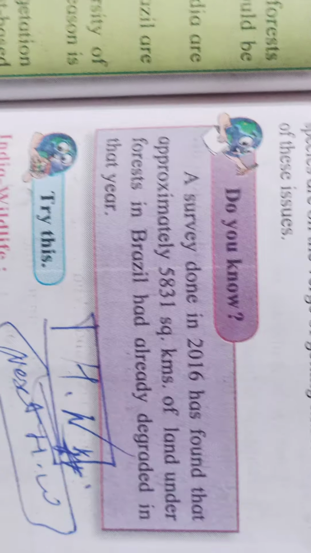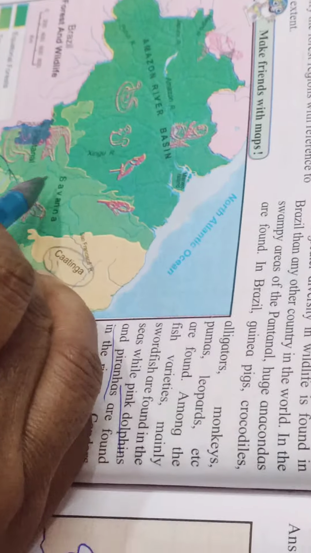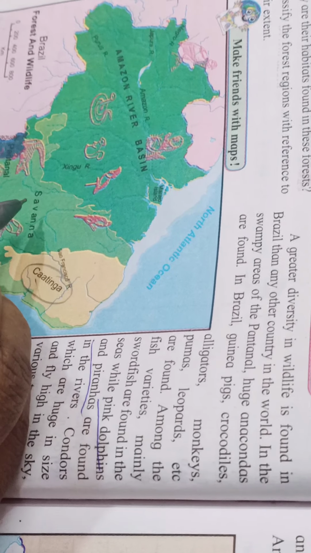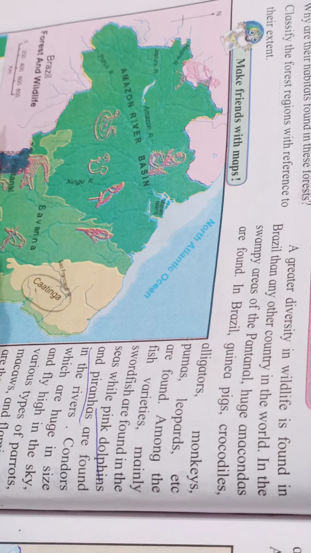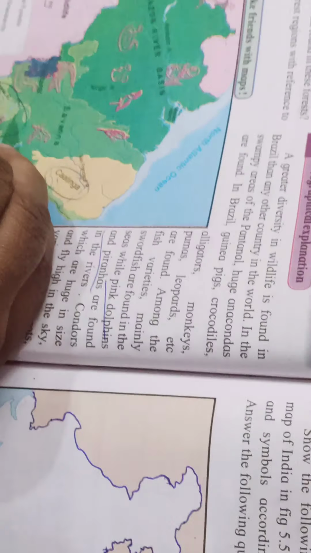Now study this map carefully. Figure 5.4. I already gave you answers to the questions which are based on this map. Now we are going to continue in the next video about India's wildlife.